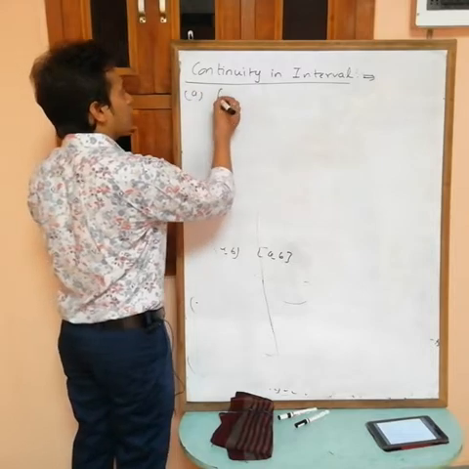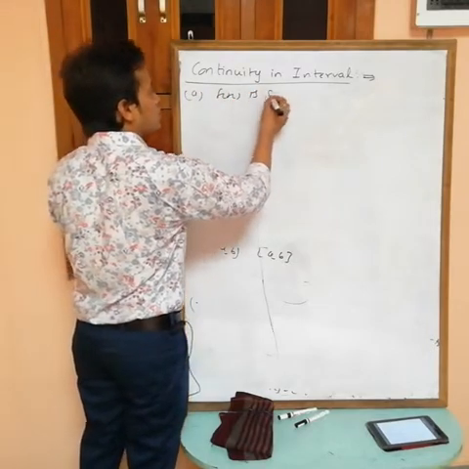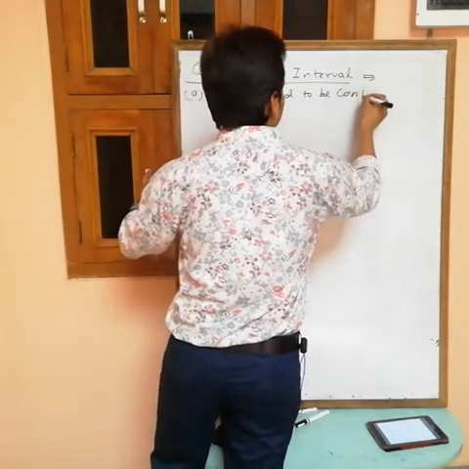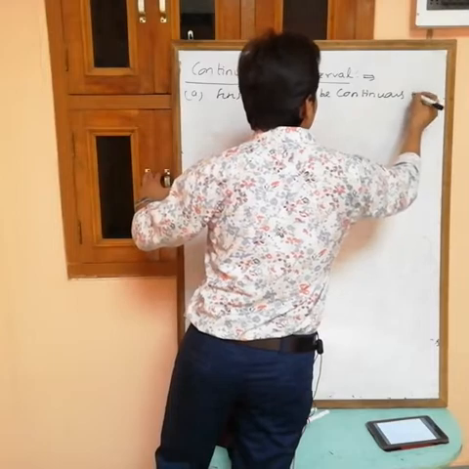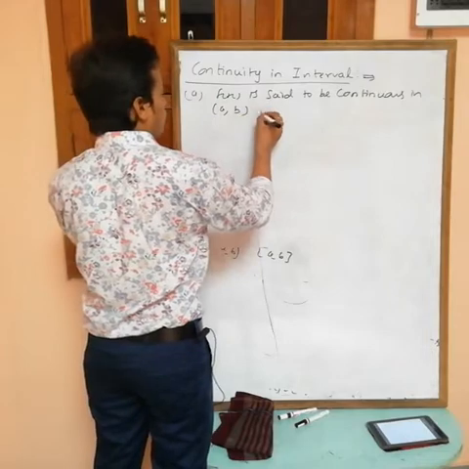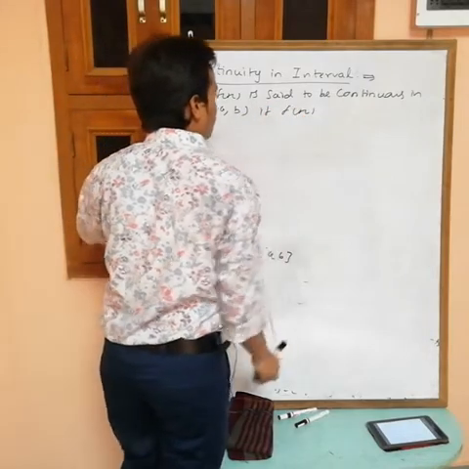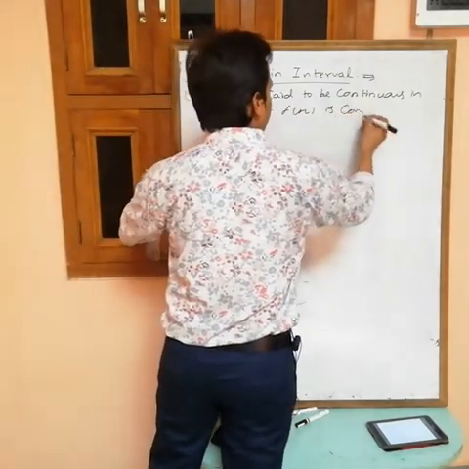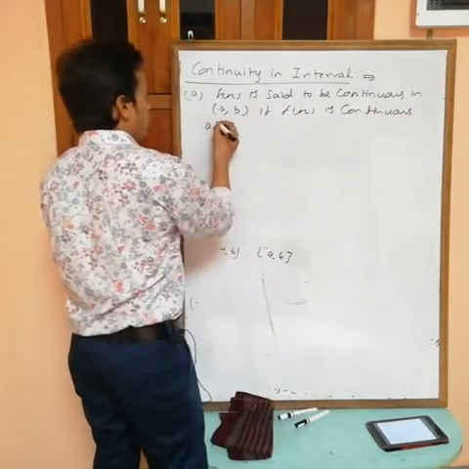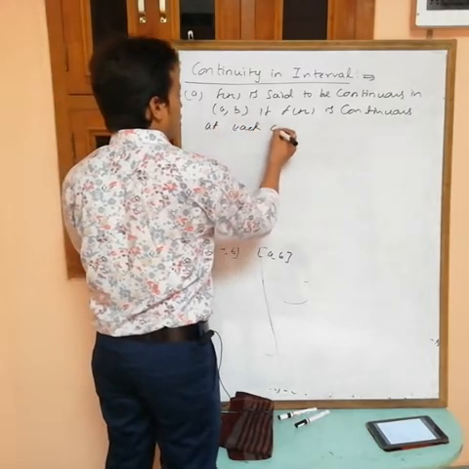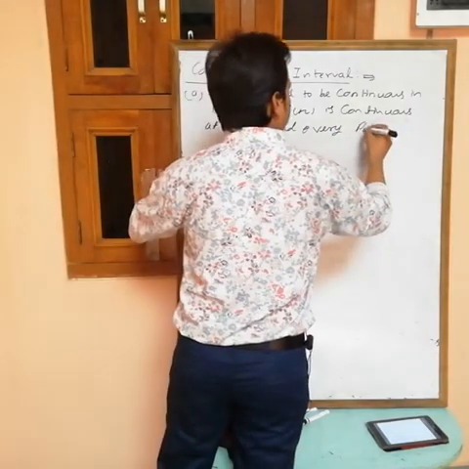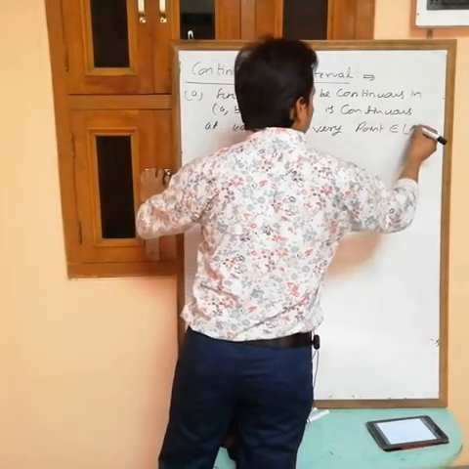f(x) is said to be continuous in open interval a comma b if f(x) is continuous at each and every point belonging to a comma b.